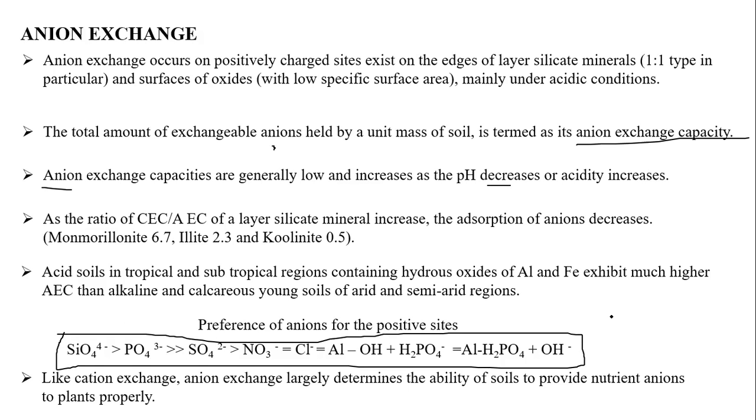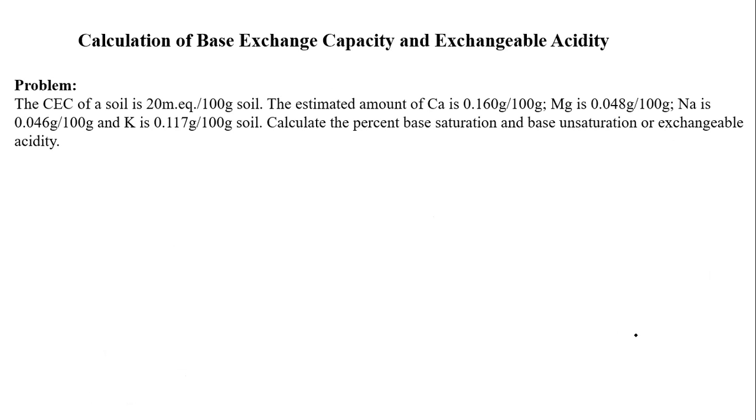Like cations, anions also determine the ability of the soil to provide nutrient anions to the plants. Iron and all the micronutrients are mostly positively charged ions, and they also play a major role in plant nutrition. So anions also have their own important role, but mostly we bother much about the CEC. In soil science, we prefer CEC when compared with anion exchange. Going to the next.